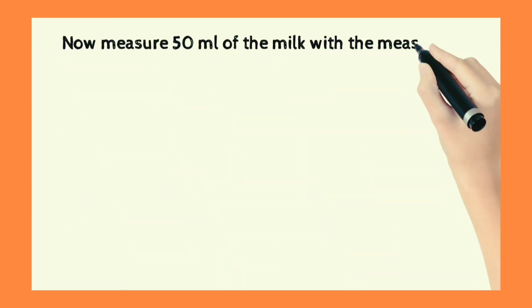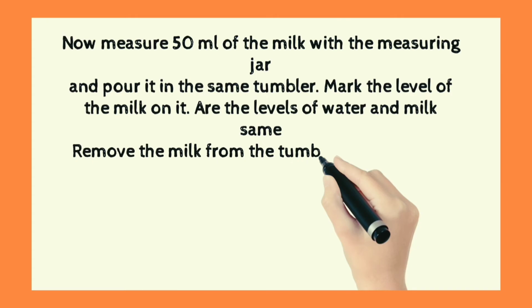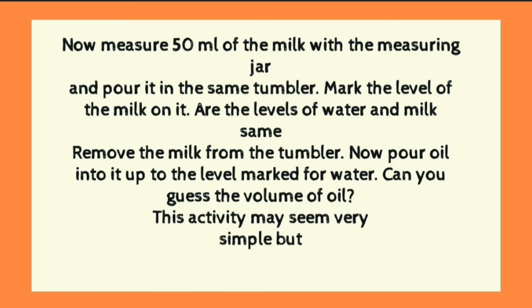Now measure 50 ml of milk with the measuring jar and pour it in the same tumbler. First you have taken water, now you take the milk, the same 50 ml, and pour it in the same tumbler. Then also mark the level. For water you marked the level, for milk also. Are the levels of water and milk the same?